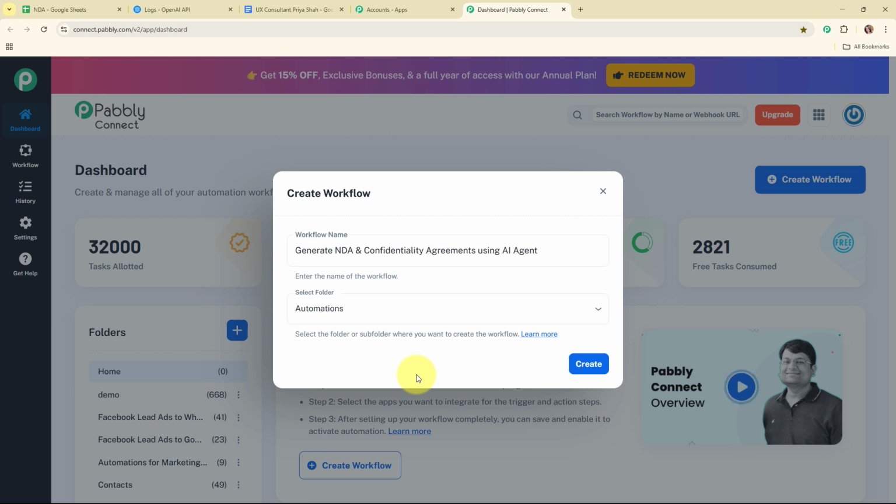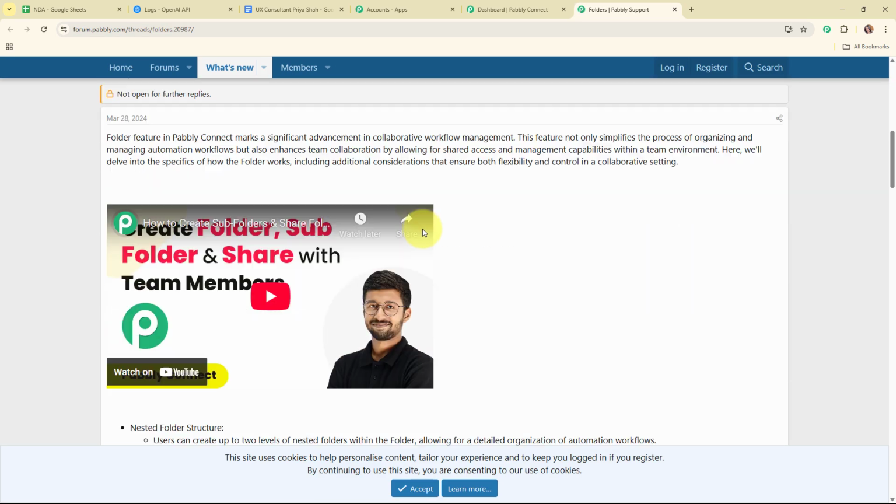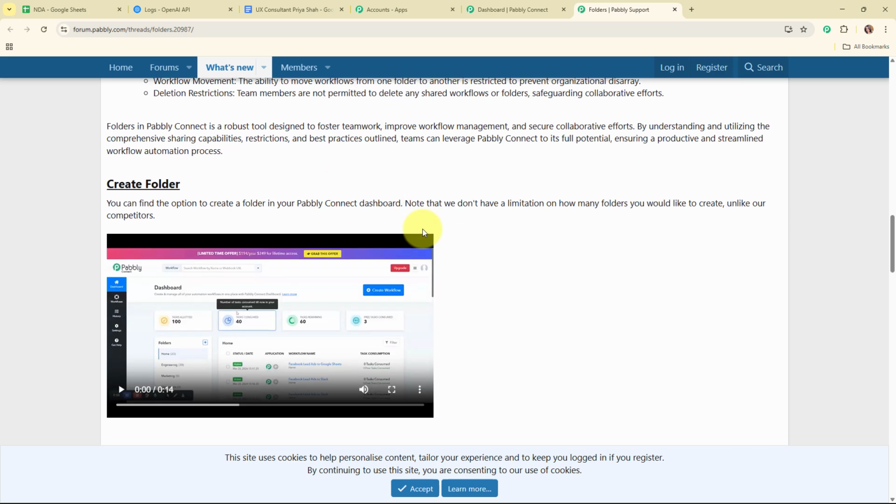And now to learn how to create a new folder inside Pabbly Connect, you have to click on this learn more hyperlink given over here. And it will take you to a forum window where you can see all the instructions on how to create a new folder inside Pabbly Connect.